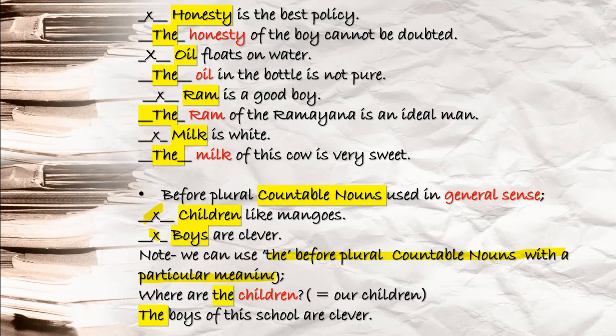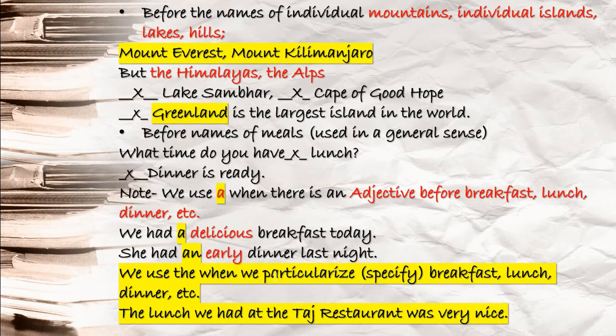The boys of this school are clever. You see, you're talking about particular boys. For a particular sense or meaning you are using the with your plural countable nouns. Next, before the names of individual mountains, individual islands, individual lakes or hills, what do you use? No article. Mount Everest, Mount Kilimanjaro, we will not use any article before these.